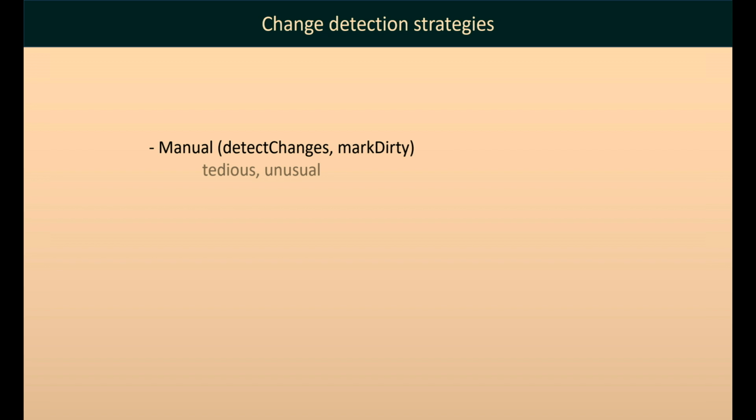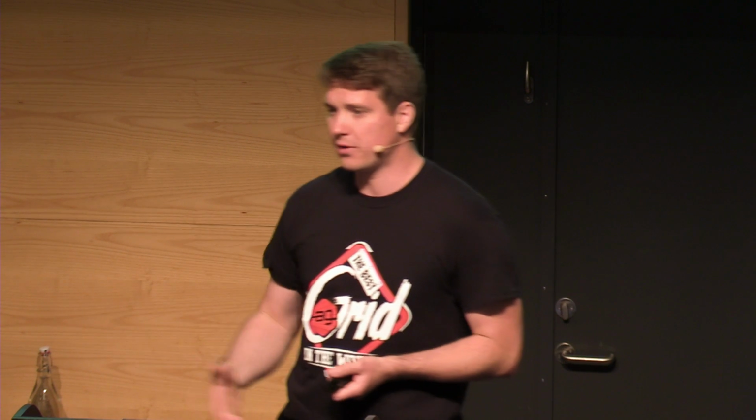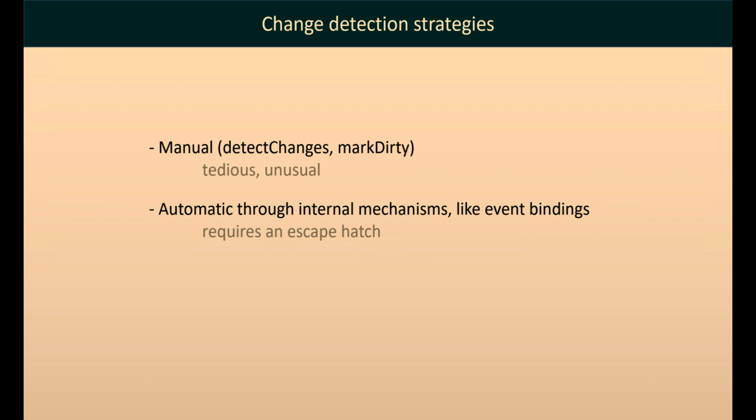But it's tedious, it's manual, you may forget about it. It's not something we Angular developers got used to, because from AngularJS, the idea was that all the rendering part would be automatic. So this is easier for React. They said you need to call set state manually, always. So then the other option that I considered, which was rejected, is automatic change detection through some internal syntax mechanisms. But because it's implicit, you do not directly control it, you need to have some version of an escape hatch to prevent change detection, which is not good.